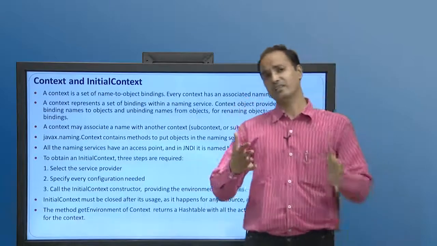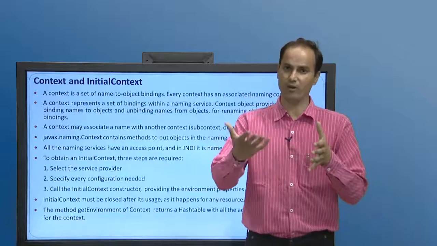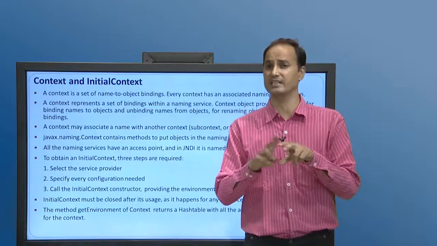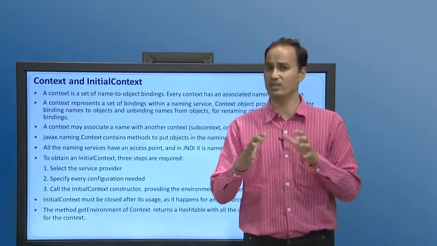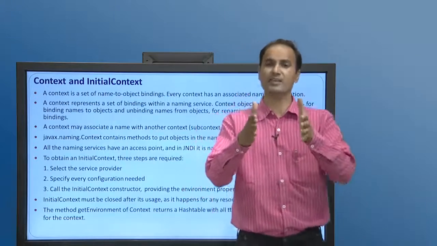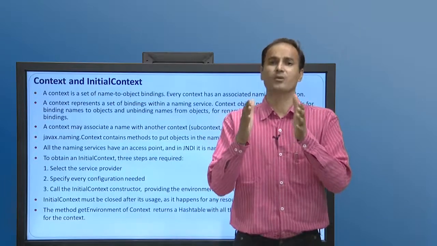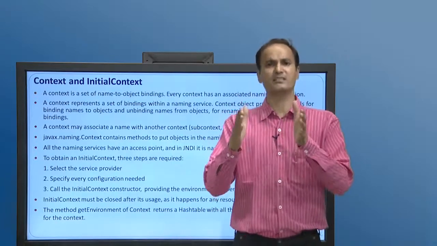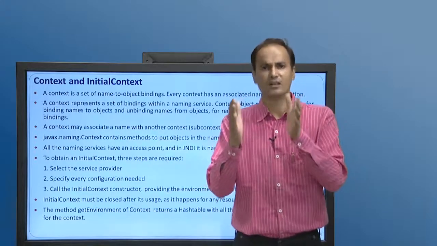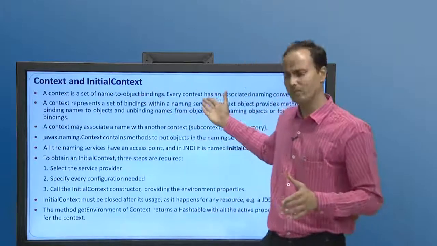Now, after learning the concepts of JNDI, its architecture, and its working environment, there are two main pillars of working of JNDI: context and initial context. So what is context and what is initial context? Simply, context is a set of bindings of names and objects. Context is an interface which has a collection of objects with particular names, a set of name-to-object bindings.